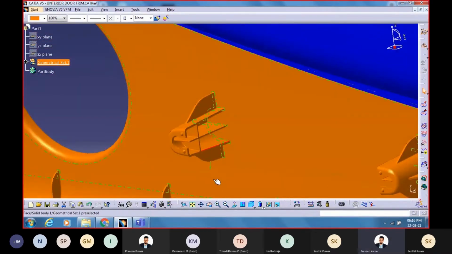Right. Structural strength. Correct. Good. Ribs are used for creating structural strength. Bosses are used for mounting purpose. Okay. Bosses are used for mounting. Can you go to the other components?